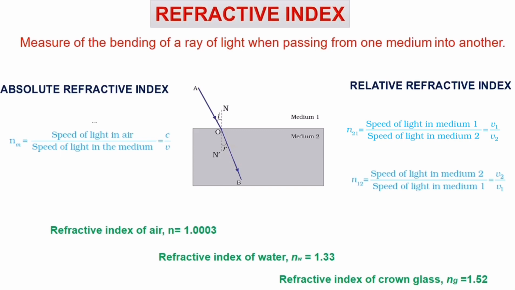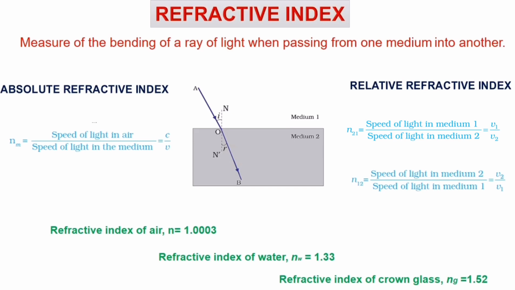Children, now look at the figure given closely. A ray of light travels from one medium to another medium. Let v1 be the speed of light in the first medium and v2 be the speed of light in the second medium. So, the refractive index of medium 2 with respect to medium 1 is given by the ratio of the speed of light in medium 1 to the speed of light in medium 2.